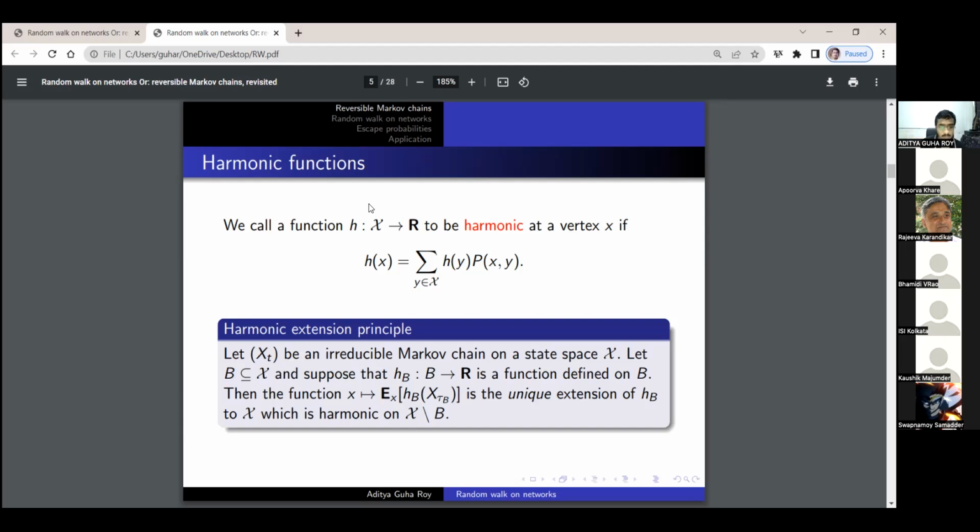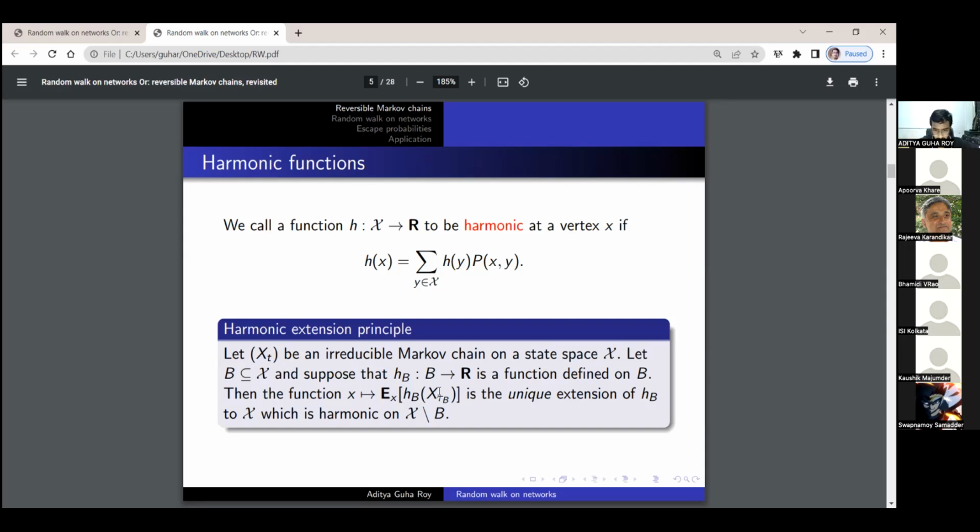So this harmonic extension principle: suppose we have an irreducible Markov chain X_t on a state space X, and suppose B is a subset of X, and we have a real valued function h_B defined on B. Then the function which maps x to the conditional expectation of h_B(X_τB), given that the particle starts at x, is the unique extension of h_B to the state space X which is harmonic on the remaining part of the state space, that is on X set minus B.